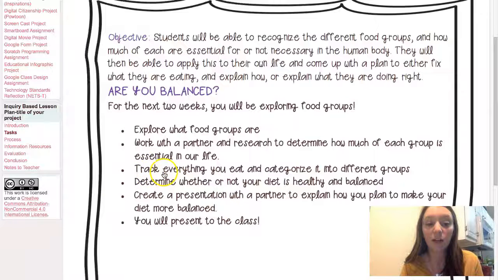And so that's why they're going to track what they're eating. I think I said about 5 days for that. And then they're going to determine whether their diet is balanced or not. And then they're going to create a presentation with a partner and present it to the class.